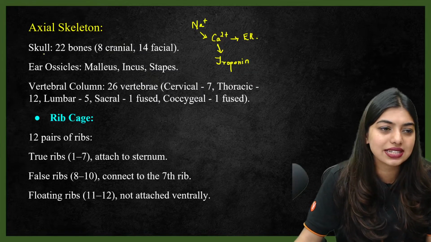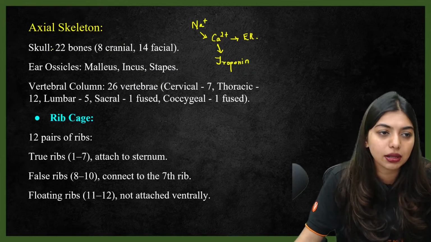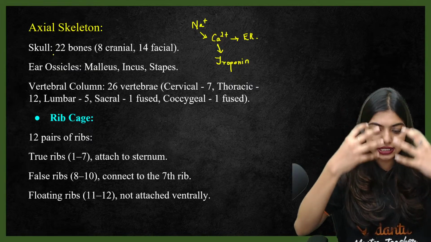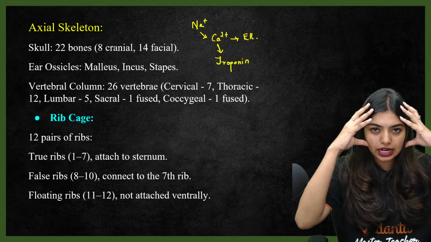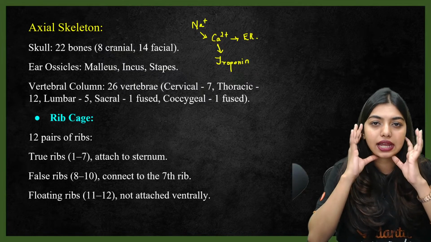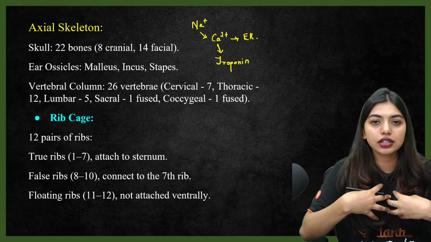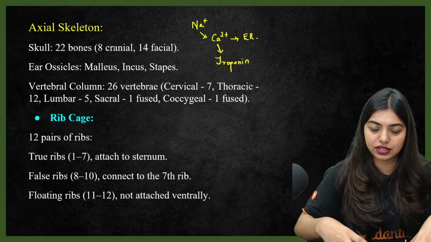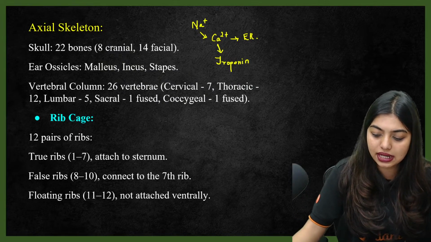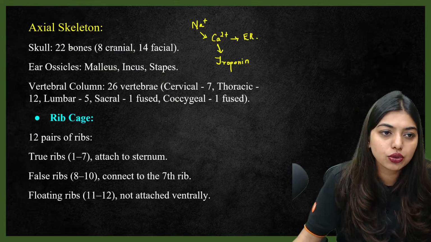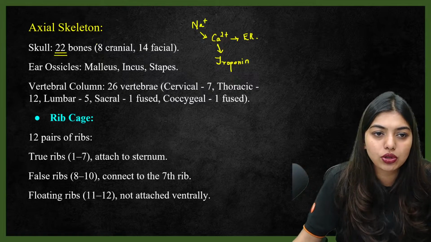Okay, so now axial skeleton numbers, just to make you remember all the numbers. Students, the axial skeleton is this portion, where you have your cranium, your hyoid bone, your ossicles, your sternum, ribs, vertebral column, all of this. Appendicular is going to be your forelimbs and hind limbs with the girdles. So look here, the skull has 22 bones. In that you have 8 cranial bones and 14 facial bones.